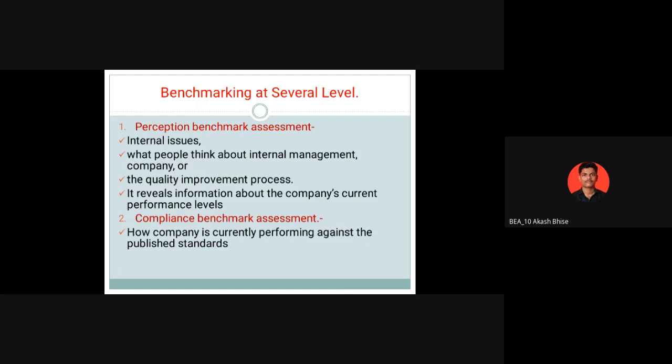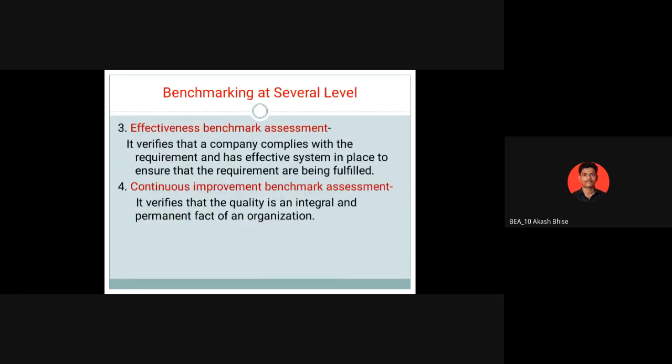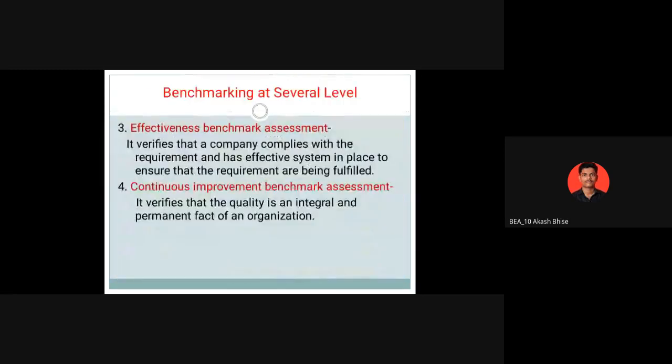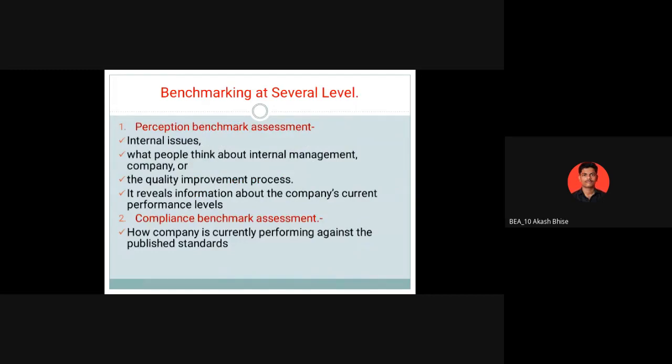Benchmarking at several levels: perception benchmark assessment, compliance benchmark assessment, effective benchmark assessment, and continuous improvement benchmark assessment. These are the four types. The first level is the perception benchmark assessment, which covers internal issues. Whenever internal issues happen, we have to discuss them.